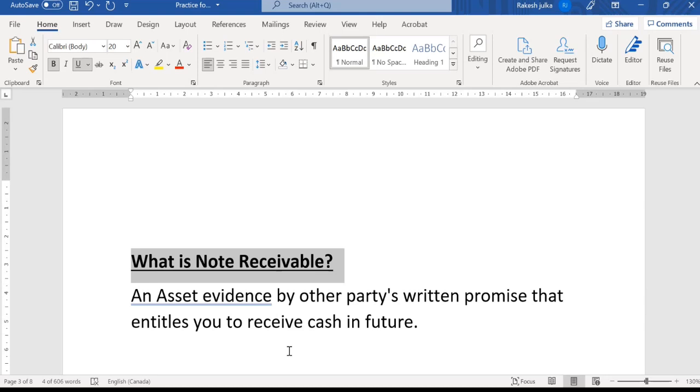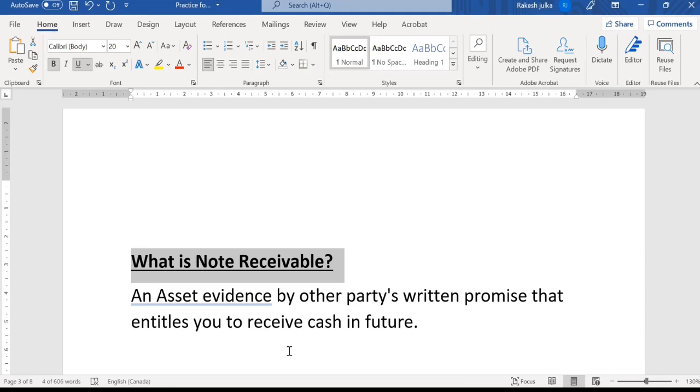proofs of their income, proof of their status in Canada, for example. If we talk about what their status in Canada is, whether they are a PR, a citizen, or maybe on a work permit or visitor. Accordingly, that lender will decide whether to pay money or not. So a lender always wants to be secure. They always prefer to give loans to PR people rather than to visitors.